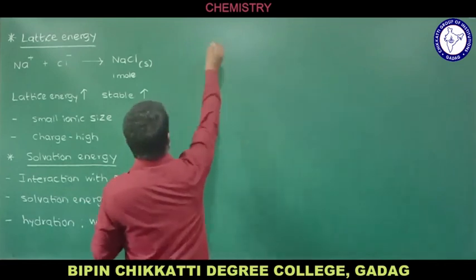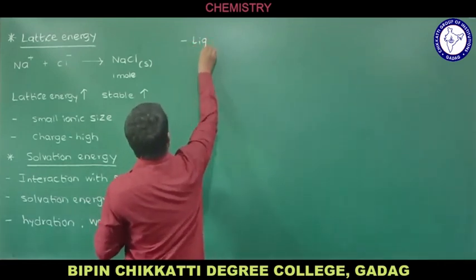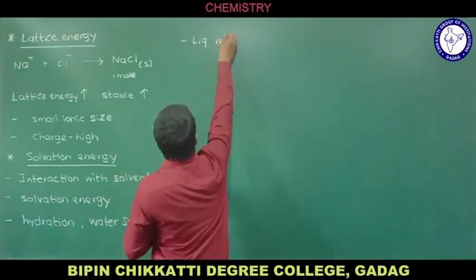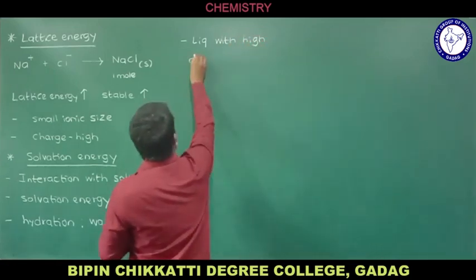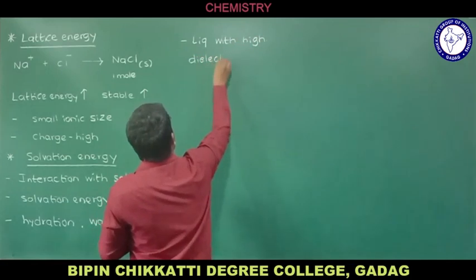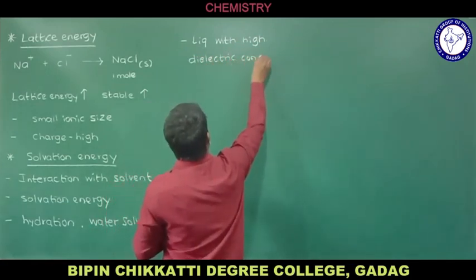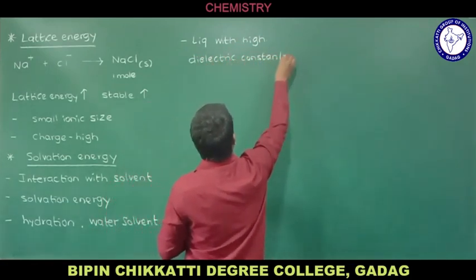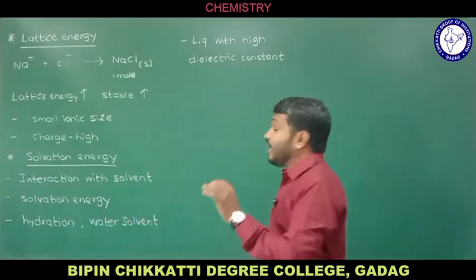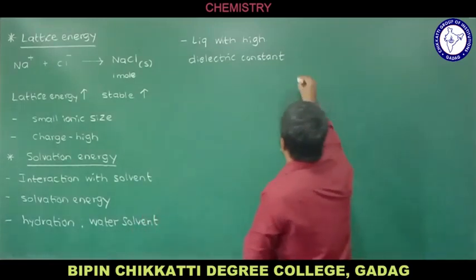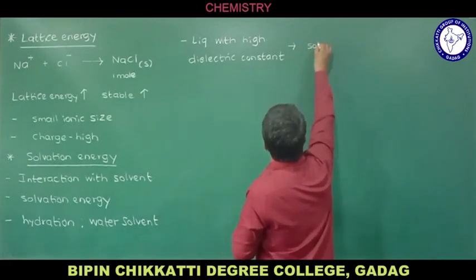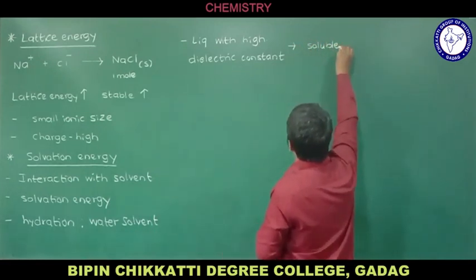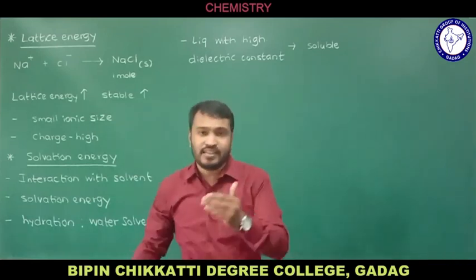If any liquid, let me write here, with high dielectric constant, if we consider any liquid with high dielectric constant, then the ionic compound is going to be soluble in the solvent.